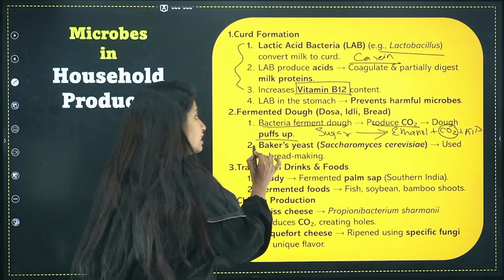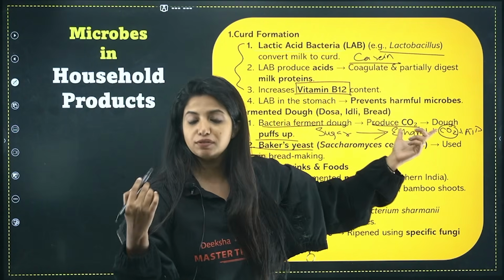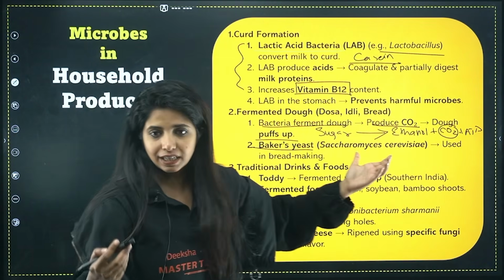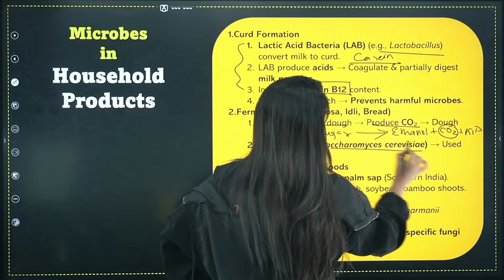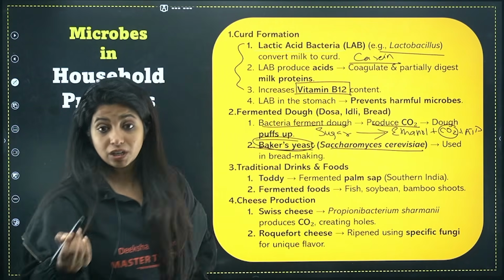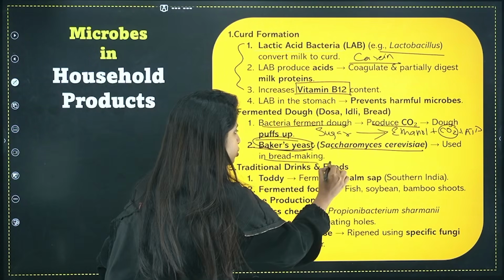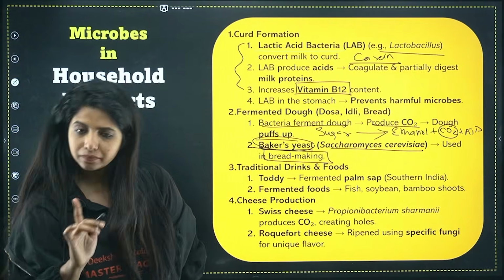Now next thing, baker's yeast. So Saccharomyces cerevisiae, which I was specifically telling, right? This Saccharomyces cerevisiae is also known as baker's yeast. Why? Because this is used in bread making industries and also for cake making and things like that. Done?